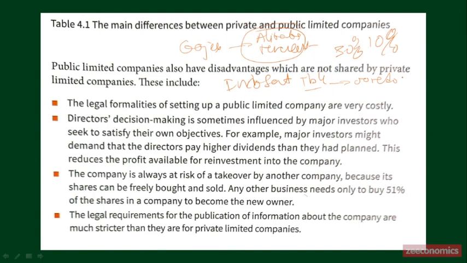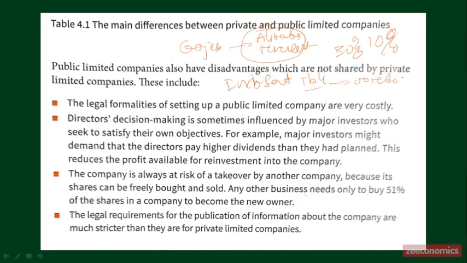Now, by this example, it is pretty obvious that any public company can be bought by another company. Any other business needs only to buy 51% of the shares in the company to become the new owner.